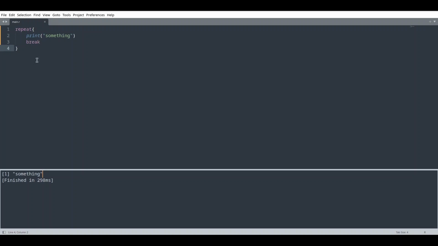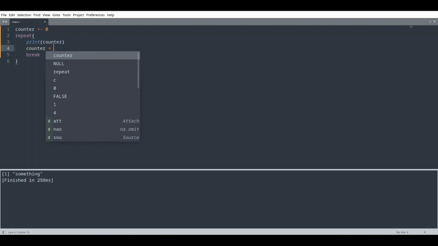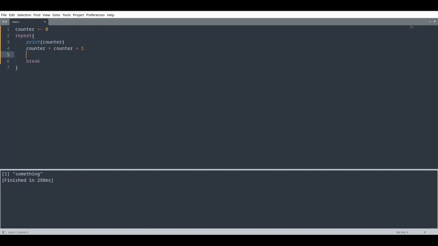But now if you want to control number of repetition, you need another variable for that. I'm going to create variable counter and I'm going to assign value of 0 to it. Now we are going to print value of counter like this. We are going to raise value of counter by 1 per every repetition like this. And now we are going to test value of counter. If counter greater than 10, we are going to break out.